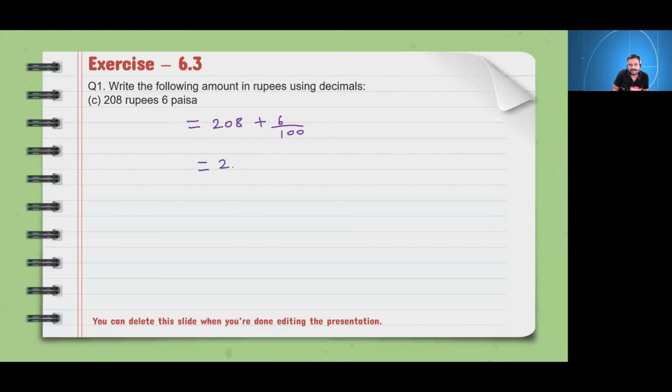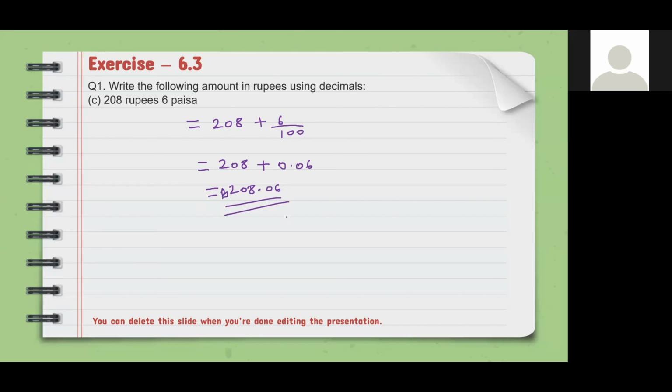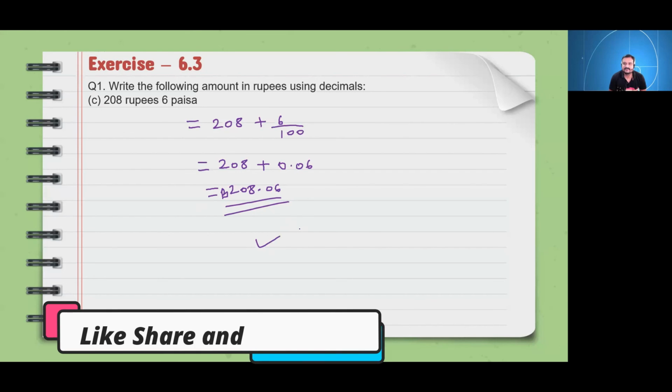So 208 plus 0.06, if we add it, it comes 208.06 rupees. Correct. So your answer was correct. He gave the answer first only, so that's why I'm telling him.